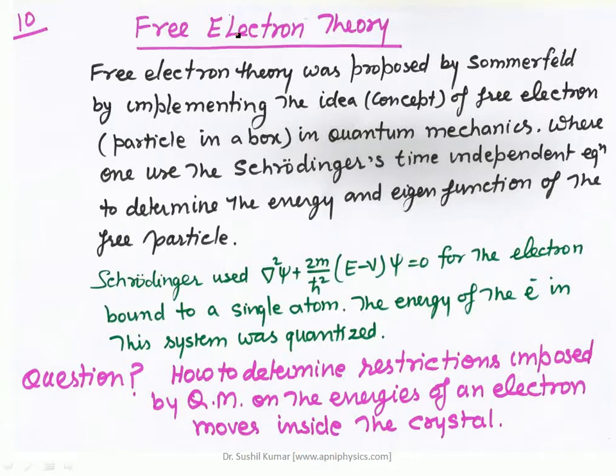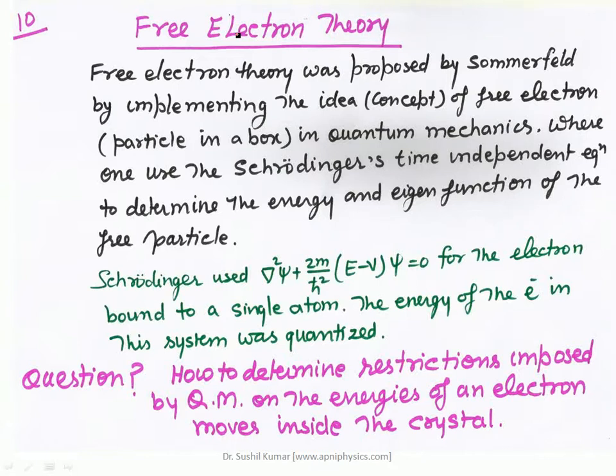Number 1, potential is 0, and number 2, potential is higher at the boundary, at the surfaces of the crystal. So these were the 2 points which we have considered here, and there was no mutual interaction between the electrons, those free electrons. And free electrons are here the valence electrons of the metal atom.